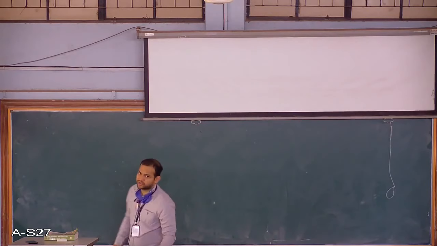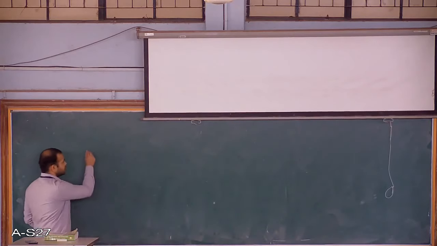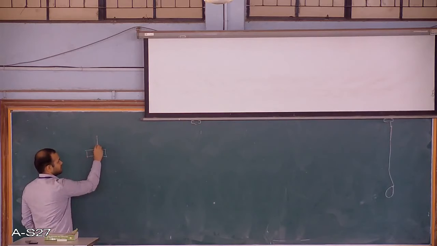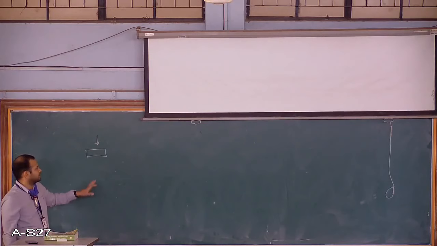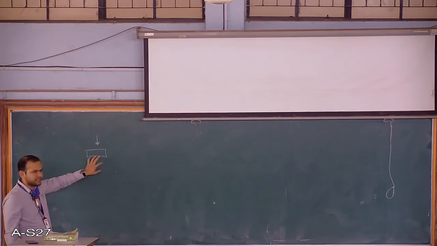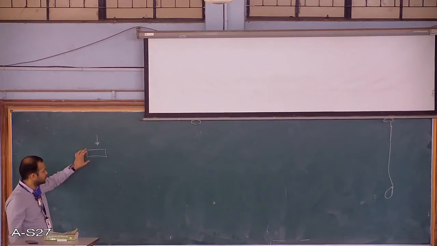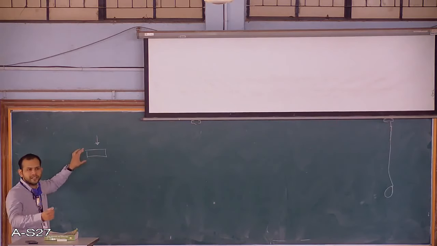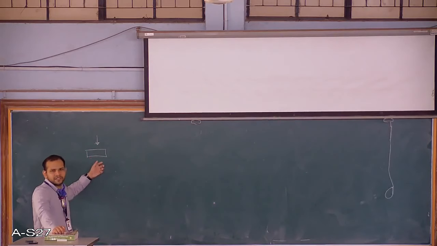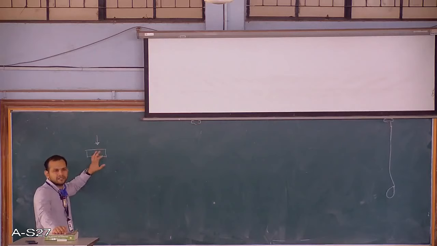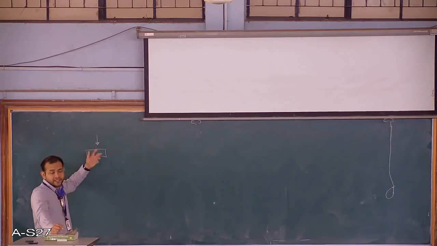So what happens in this lab test? We have this small sample and you load it, that's it. The test is very simple, but the arrangement and everything is a little bit complicated. So this is a sample. Generally it is 2 to 3 centimeters, and the diameter is around 6 centimeters. So generally this is the scale. You can also increase or decrease depending on you, but this is more or less a standard dimension.